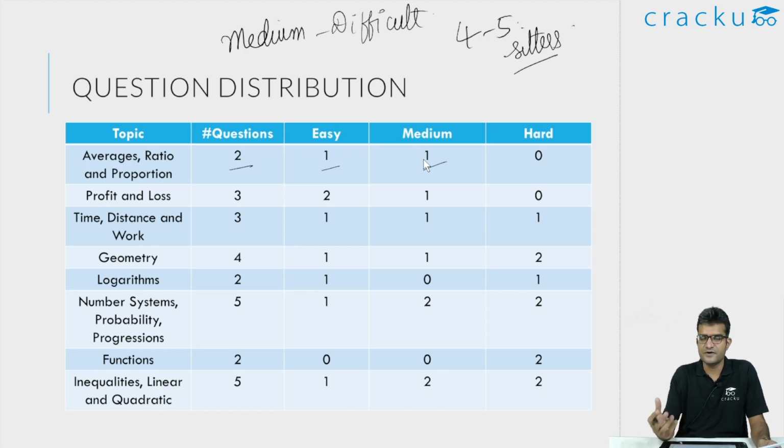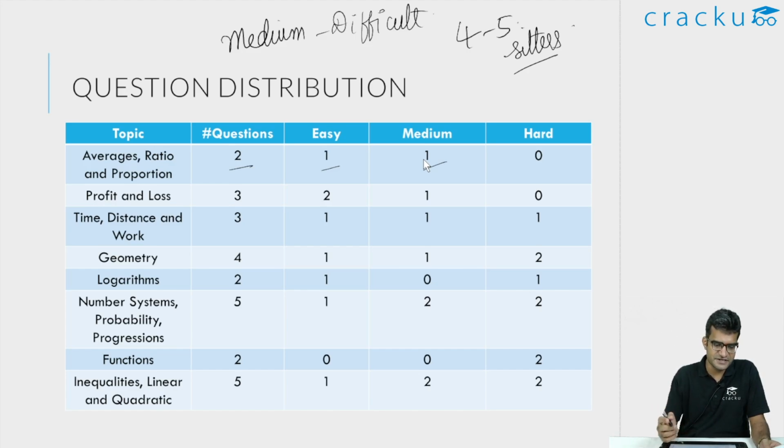There was one slightly on the more difficult side that was about fruits and some of the water evaporating, which people might have found to be slightly on the more difficult side. In profit and loss, there was one very easy question. I think this involves some ratio and proportion also, but once you know the basic concepts of how you can calculate the cost price of a mixture, you will definitely be able to get it correct.